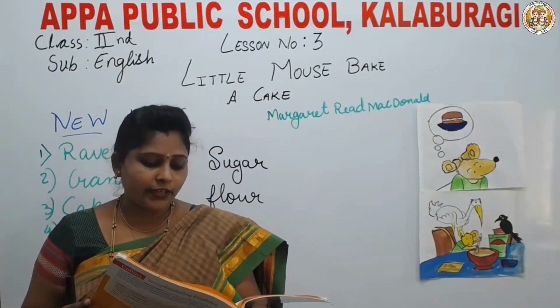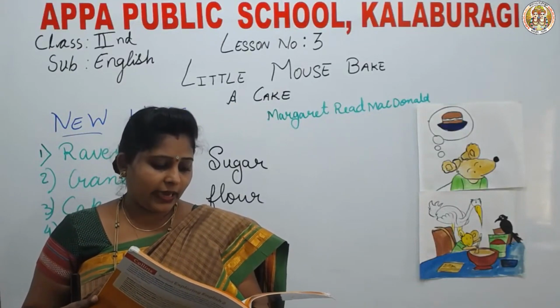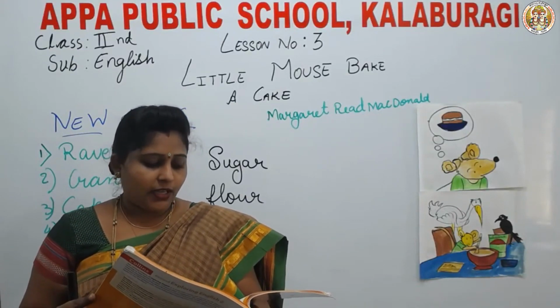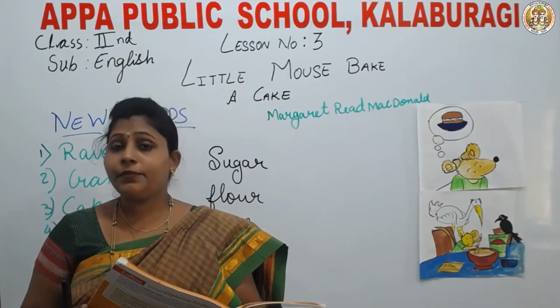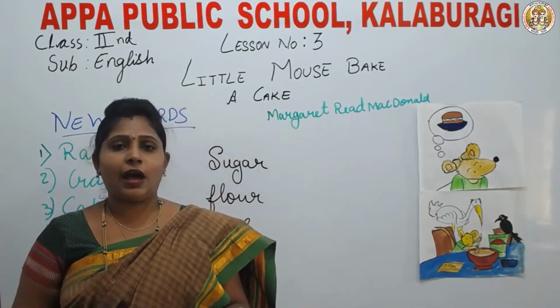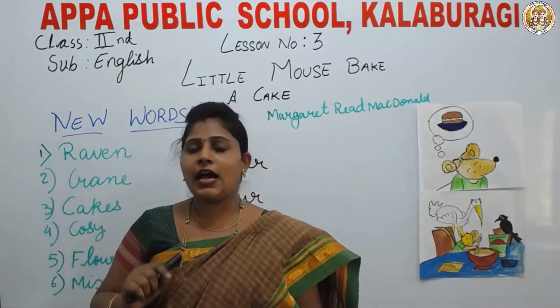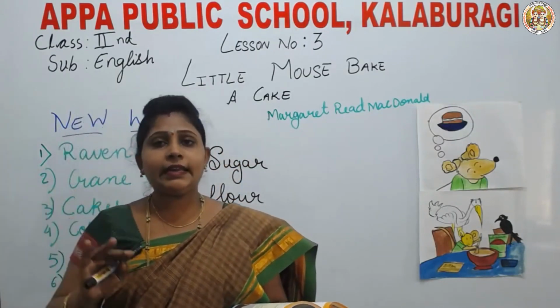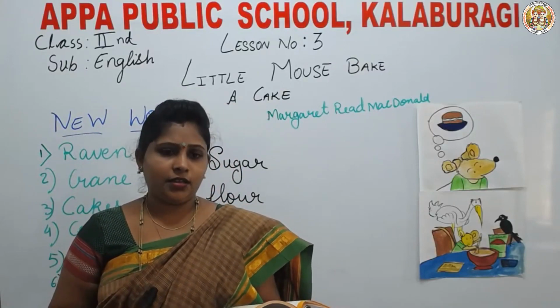Little mouse went to the store. She bought the flour. She came home again. Here is the flour. Now, who will make the cake mixture? So, when the mouse went to town and bought the flour, she asked the Crane and the Raven, who will mix it?